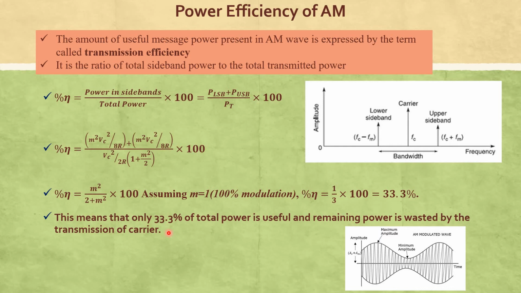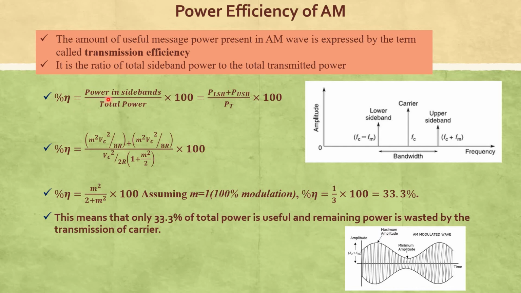Then we know how much power is consumed by the message transmission and how much by the carrier transmission. For amplitude modulation, the formula is available.